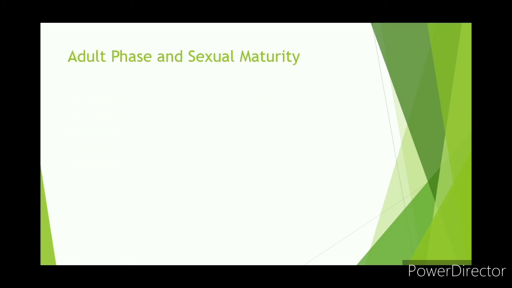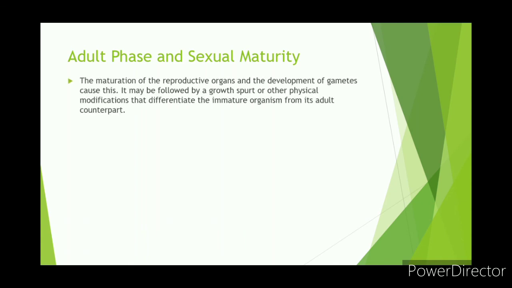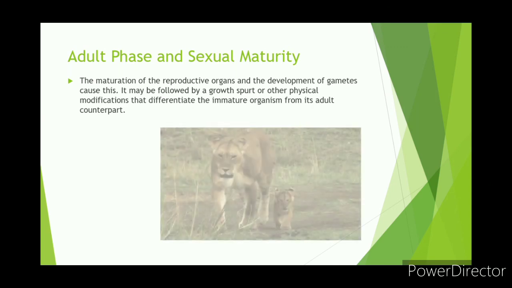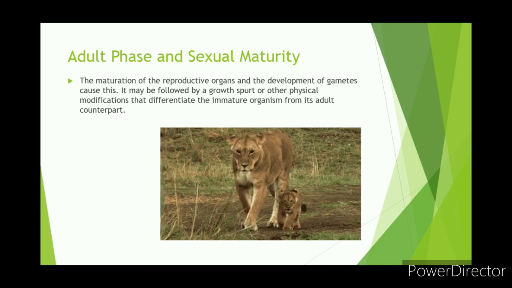Adult phase and sexual maturity. The maturation of the reproductive organs and the development of gametes cause this. It may be followed by a growth spurt or other physical modifications that differentiate the immature organism from its adult counterpart.